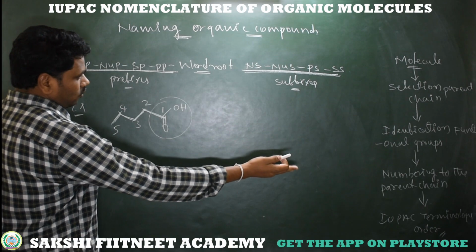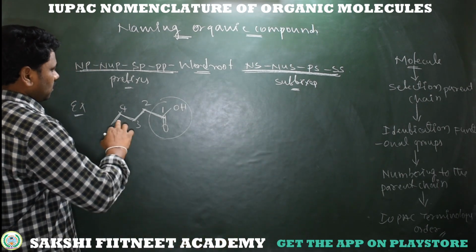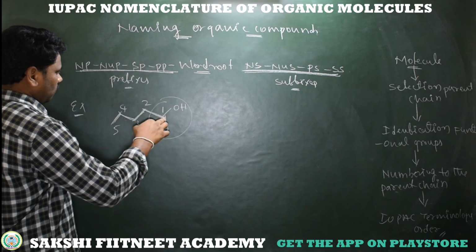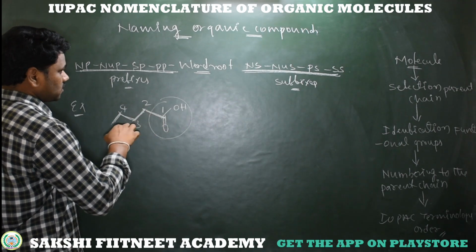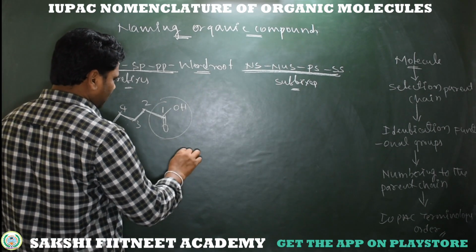Simply then follow that order, that is the IUPAC terminology order. See here, in this molecule we have 1, 2, 3, 4, 5 carbons in the parent chain. So that is the word root. What is a word root? 5 carbons? It's pent.